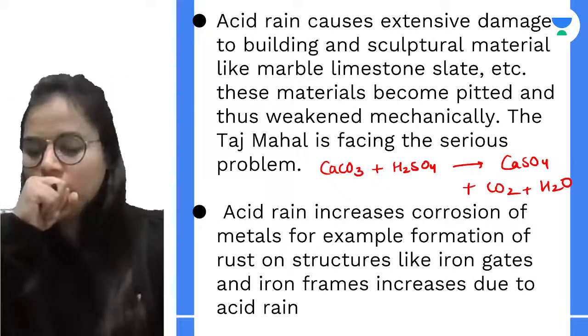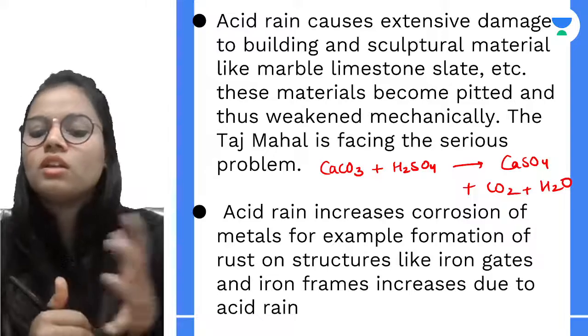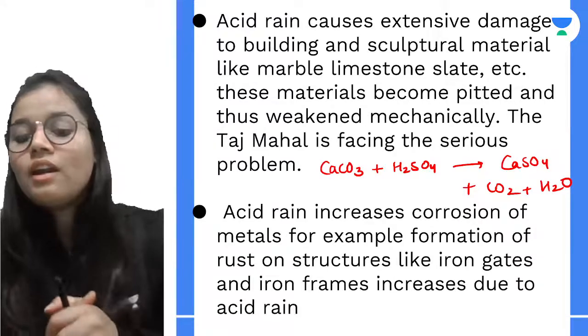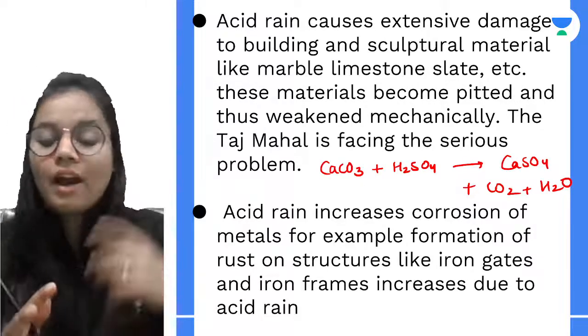Next, acid rain also causes the corrosion of material, like iron gates and iron frames.